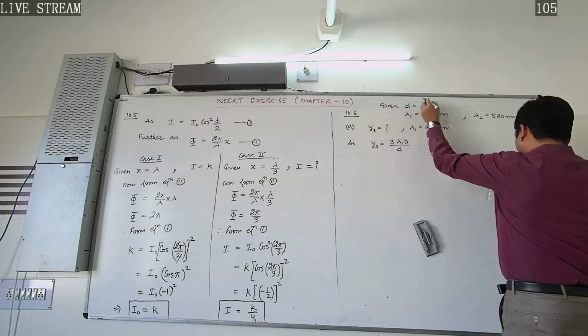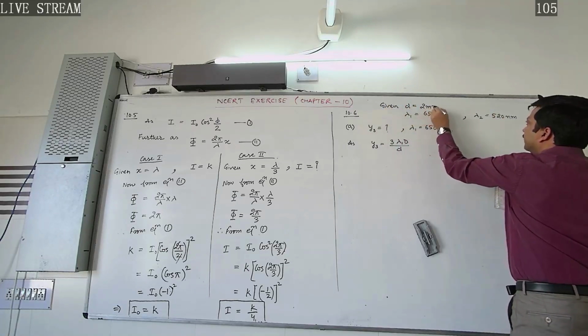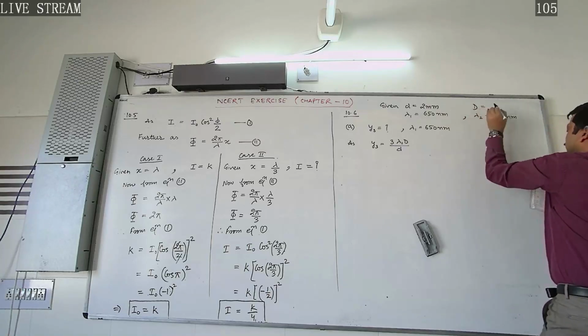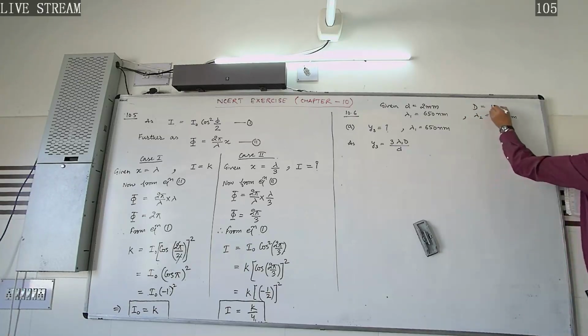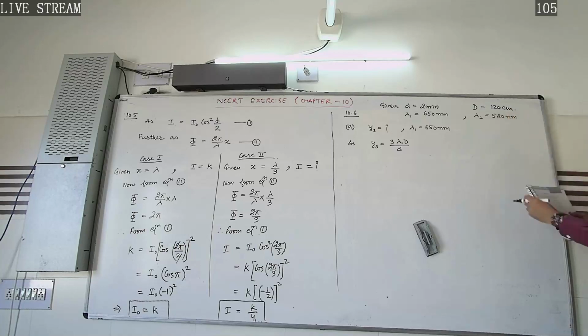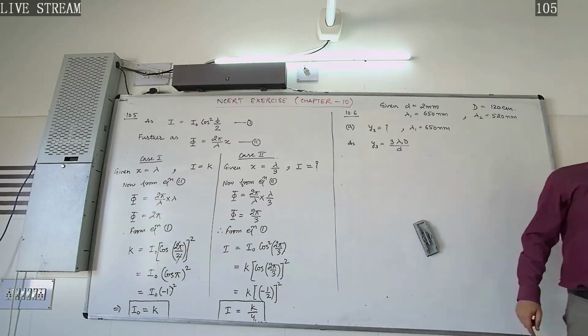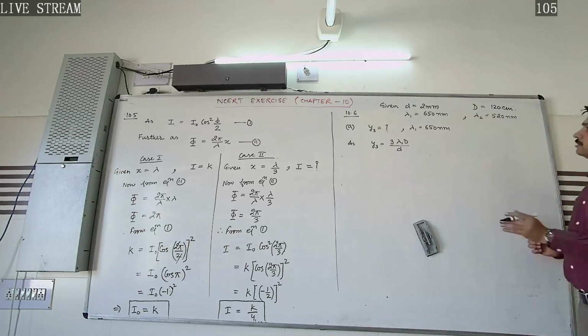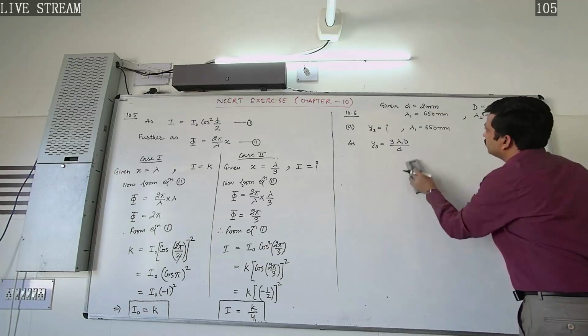Small d is given as 2 mm, and capital D is also given to us, that is 120 centimeter. So by putting the values in this formula, we will get the answer.